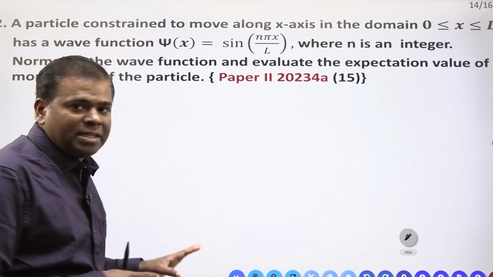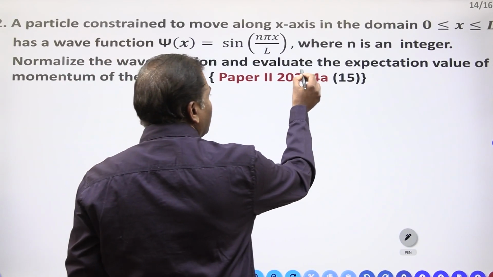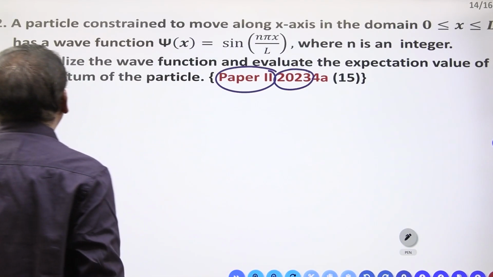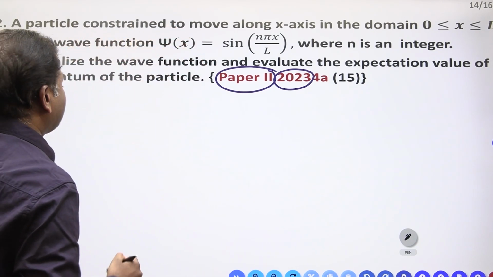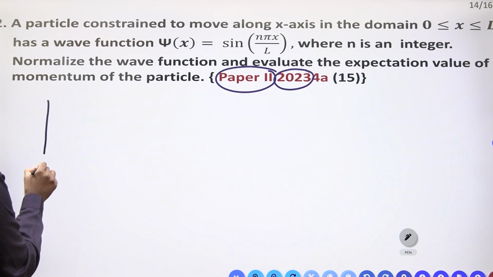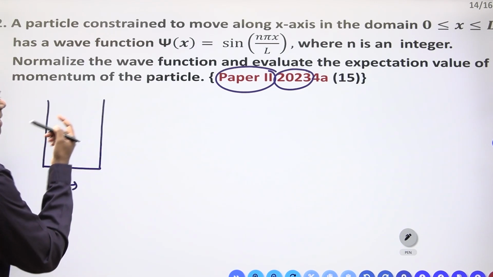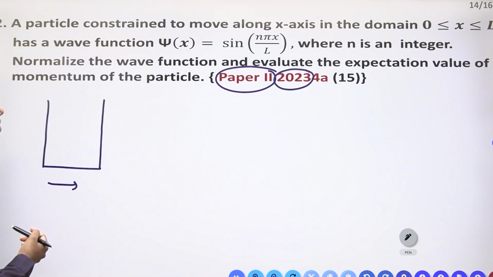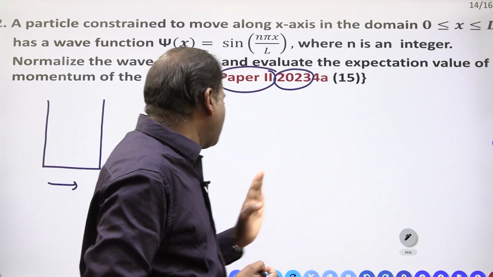That is very nice. Now you have to see for 15 marks, same last year only, 2023 paper 2. Which question they are asking, you have to see. A particle is constrained to move along the x-axis in the domain 0 is less than or equal to x is less than or equal to L.